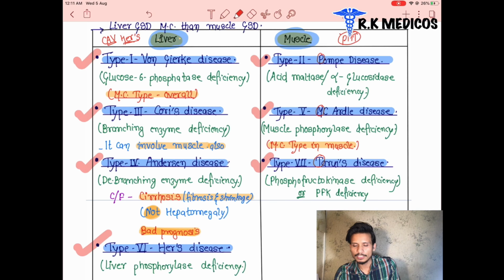Now we are going to see what happens in the muscles, and what diseases are associated with the glycogen storage disorders in the muscles.